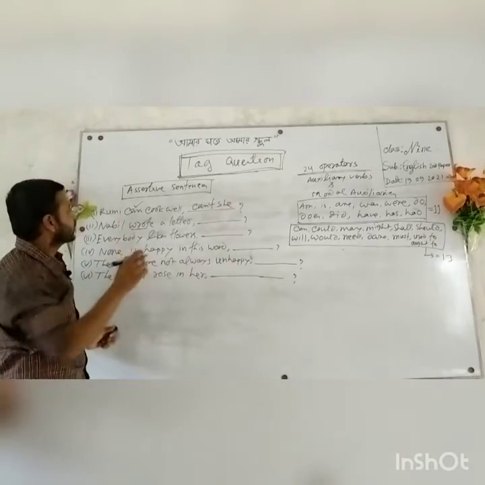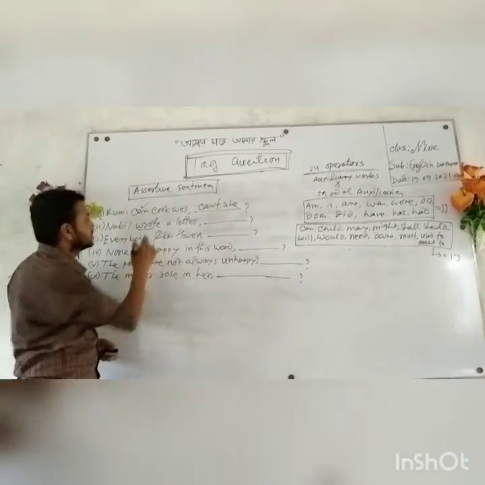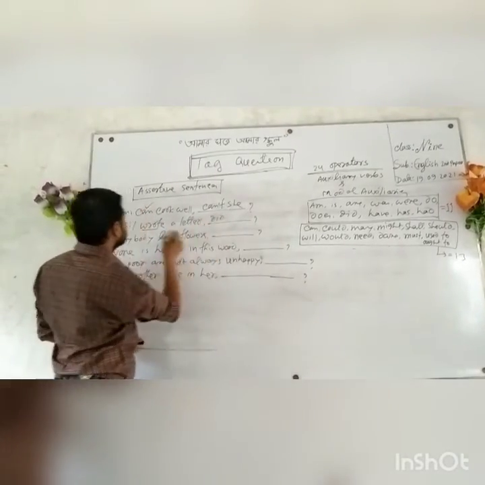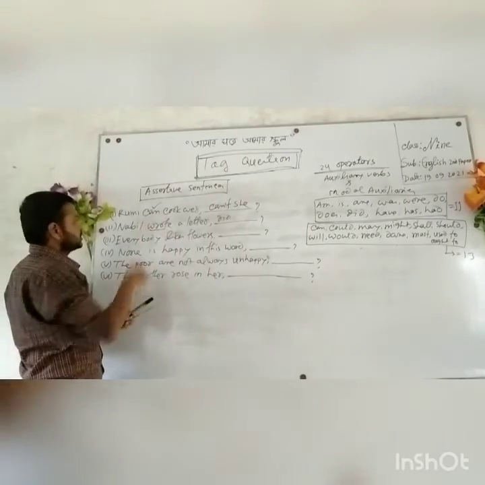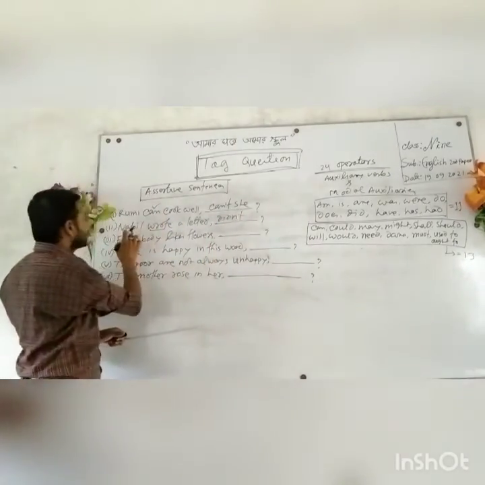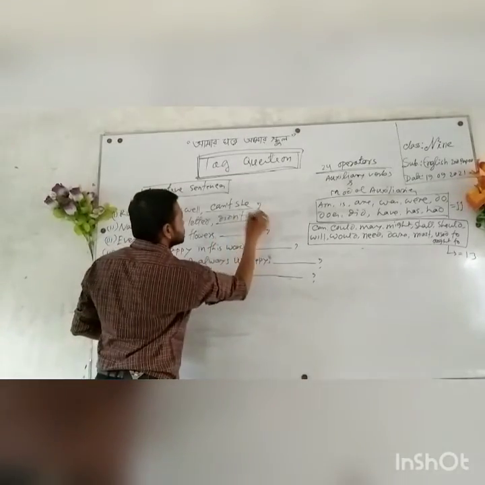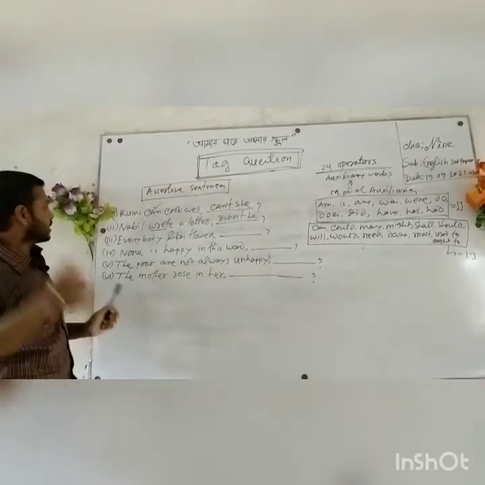Wrote, so you should take did, and this is positive, so here will be negative: didn't. Nabil is a boy, and his pronoun is he. Didn't he.